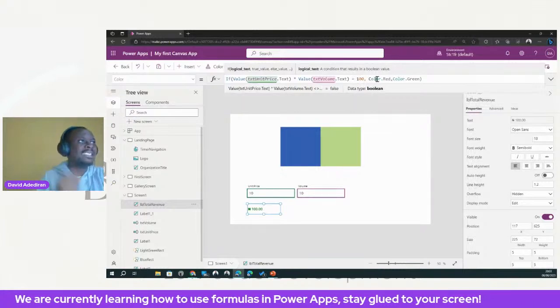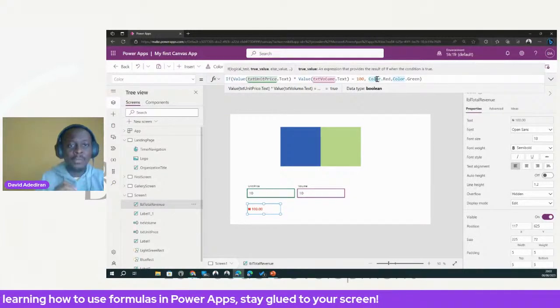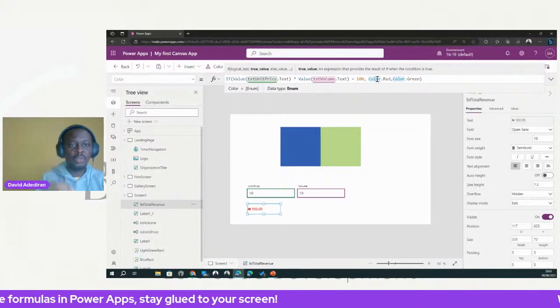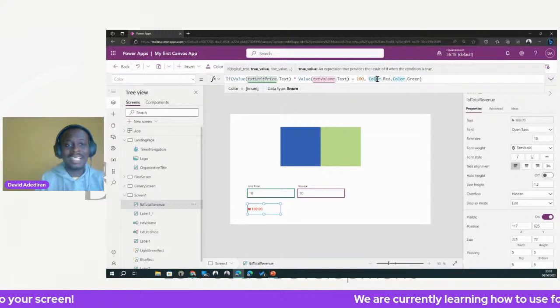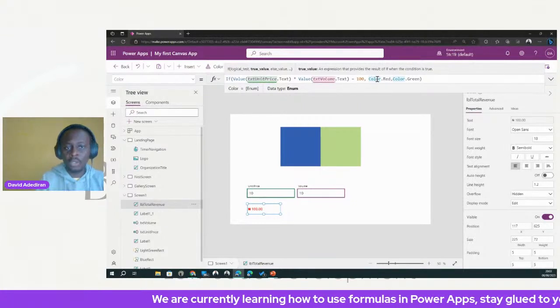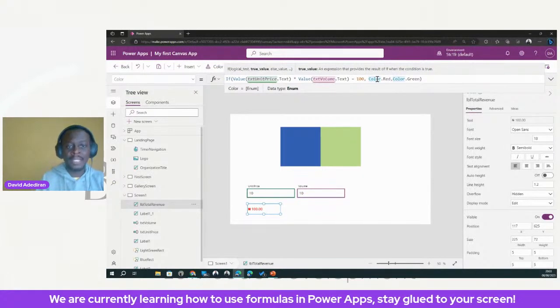So when we do the logic check, the second parameter is what happens when it is true. What value do you want to produce when it is true? Now, the thing about the if statement is that it can produce any value, any data type. It can produce color type, text type, number type, but it depends on what you want to do.